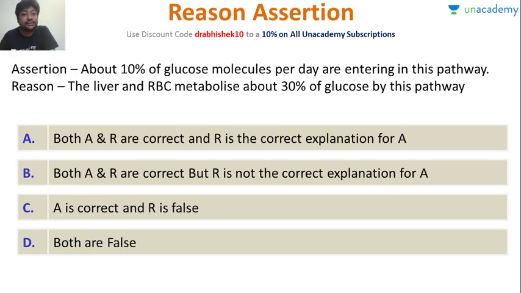Okay, let's look at some of the reason assertion question. Assertion is about 10% of the glucose molecule per day are entering into HMP pathway. The liver and the RBC metabolizes 30% of the glucose by HMP pathway. So what should be? Should it be A, B, C, D? Very good. So both these statements are actually correct, but this is not the correct explanation. So answer should be B. Very good, Manisha. Very good, Arjun.